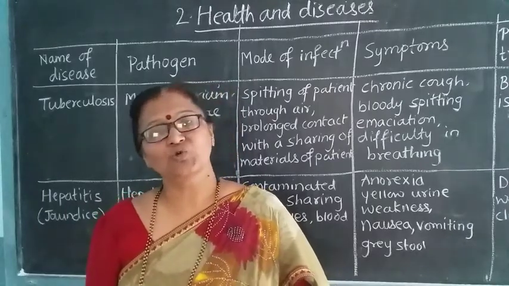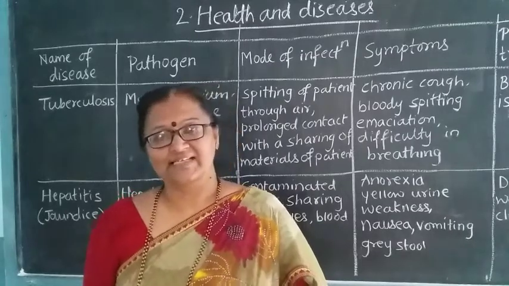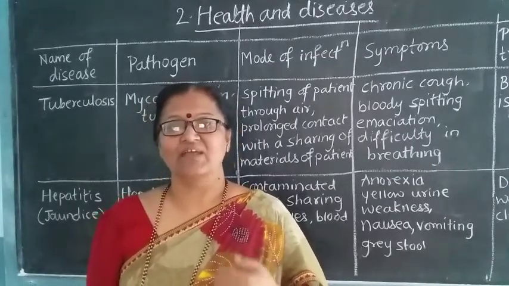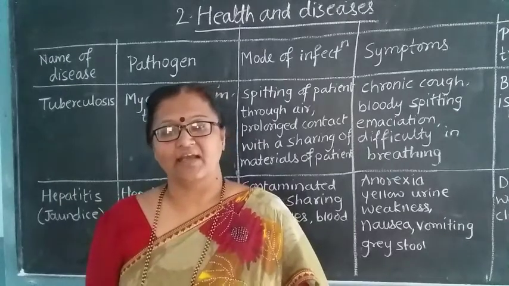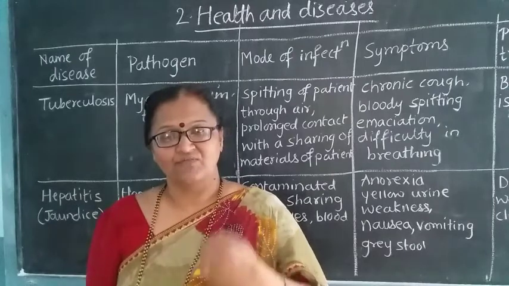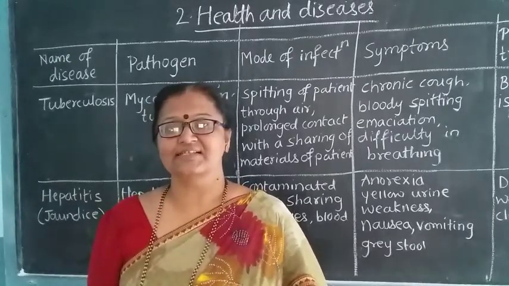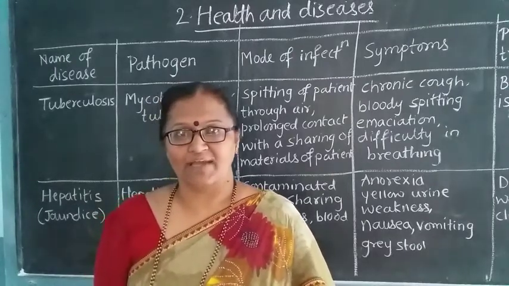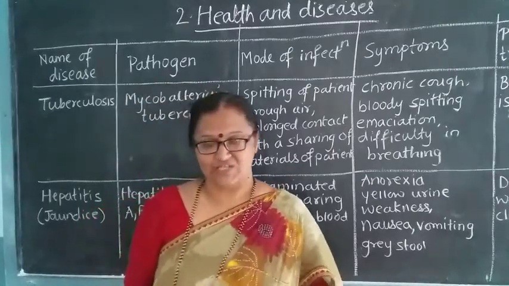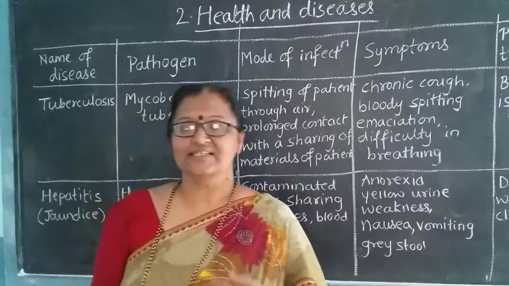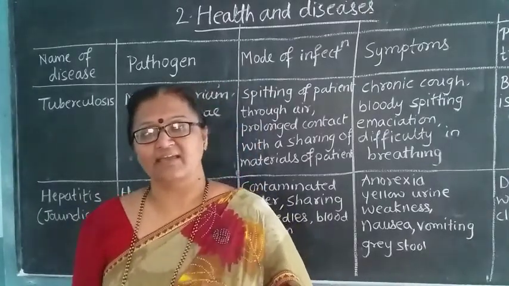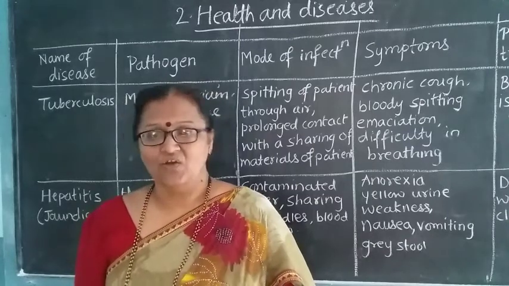We have also seen the classification of the various diseases. In that we have seen about acute and chronic, then infectious disease, uninfectious disease, hereditary diseases, and acquired diseases. Now today we are going to see the infectious diseases. Infectious diseases means they are infected through the air, water, or food.